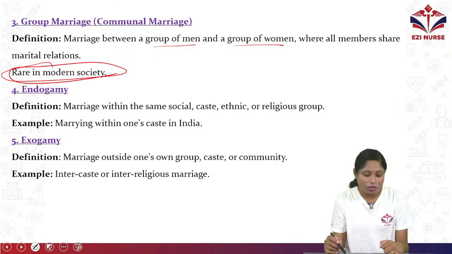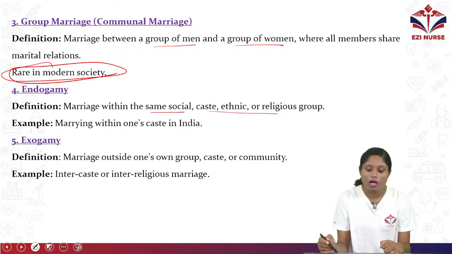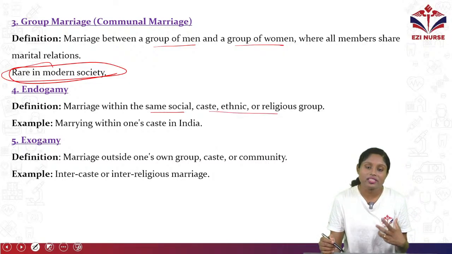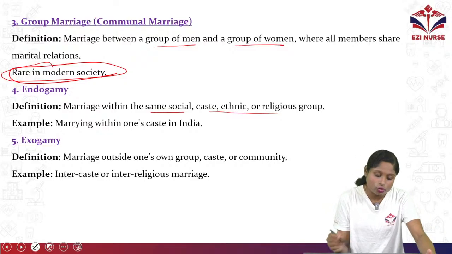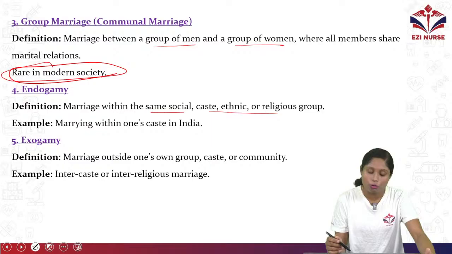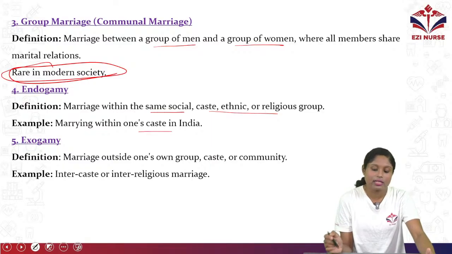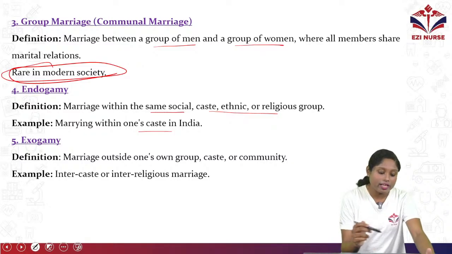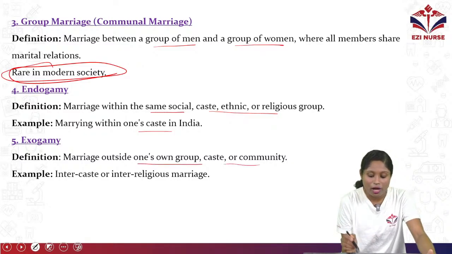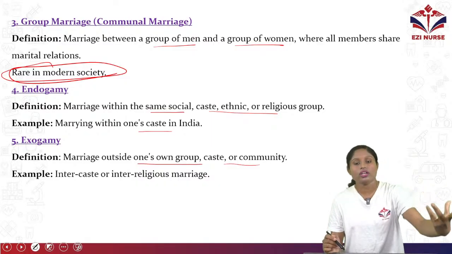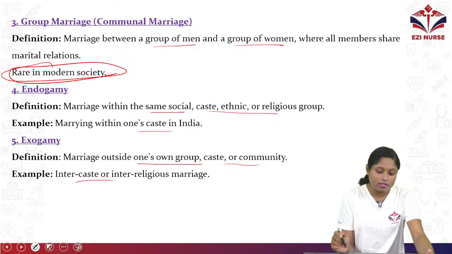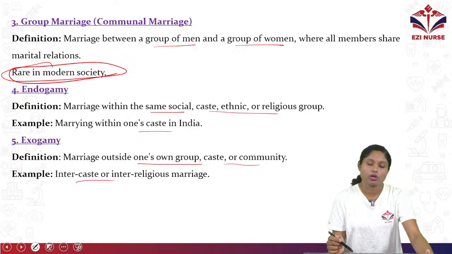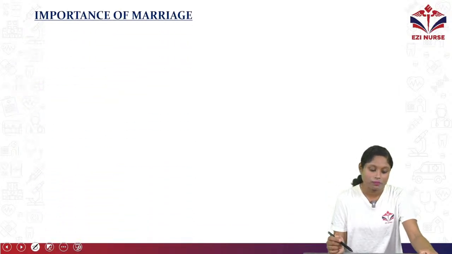Next one is endogamy. Marriage within the same social caste, ethnic, or religious group. Most of the arranged marriages are within the same social caste, ethnic, or religious group. So that is endogamy, marrying within one caste, and it's common in India. Then exogamy: marriage outside one's own group, caste, or community. So that person is marrying from outside the group, caste, or community, like intercaste or interreligious marriages. So these are the types of marriages.